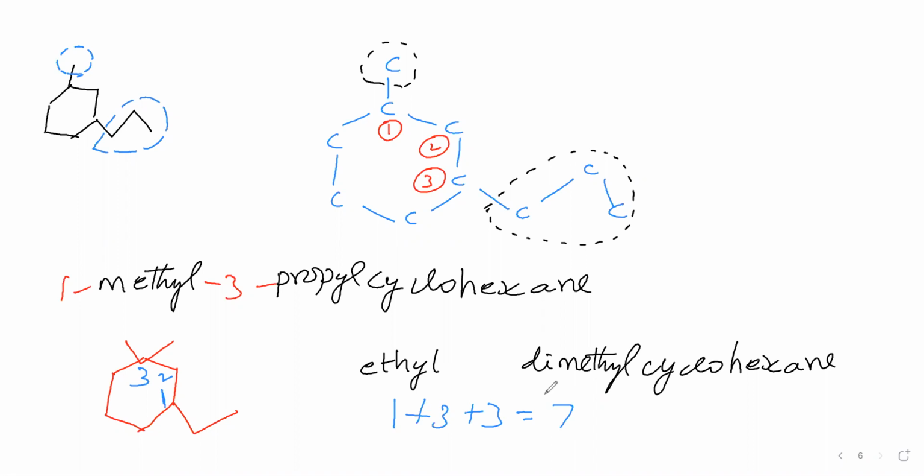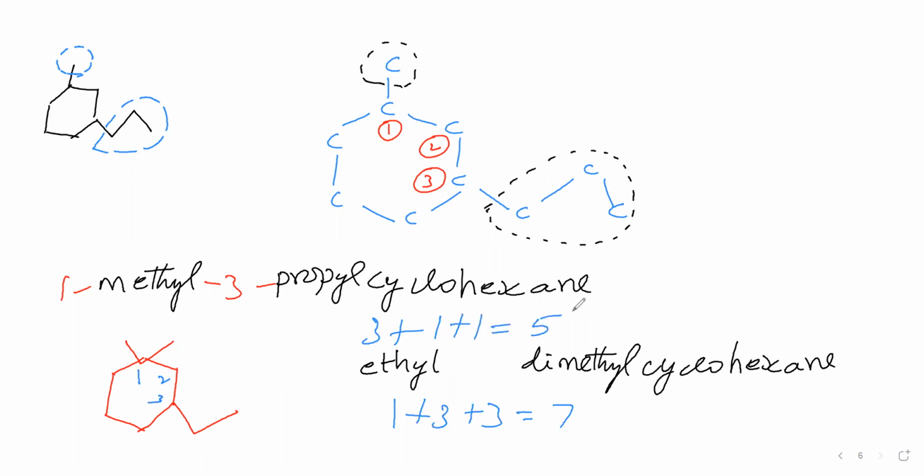Now, is it correct or wrong? That we'll see. What is the next possibility? We'll try the next possibility now. Number 1 we will give here, number 2 here, number 3 here. For ethyl, position is 3 now. For methyl, position is 1, another methyl position also 1. Sum of the locants is 5.